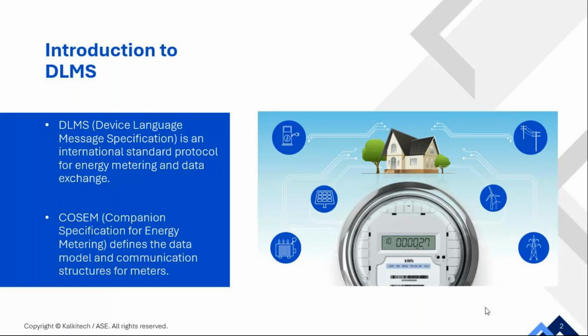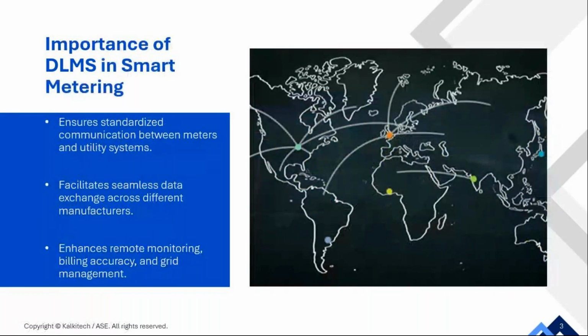Next, let's discuss the importance of DLMS in smart metering. Why DLMS in smart metering implementations? One of the biggest pain points in smart metering is the lack of a unified communication standard.